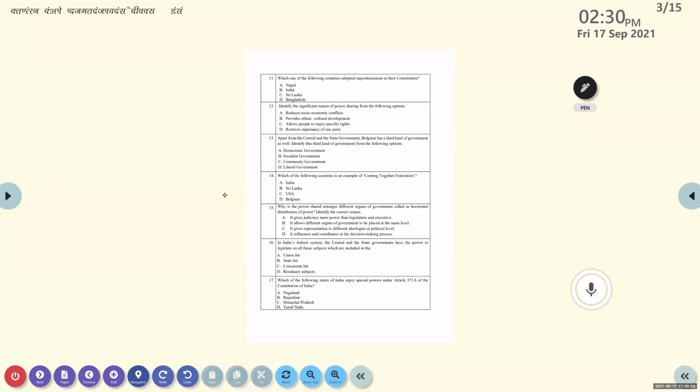So reduce socio-economic conflicts is the correct answer. Mark option A. Savio, the answer is correct.